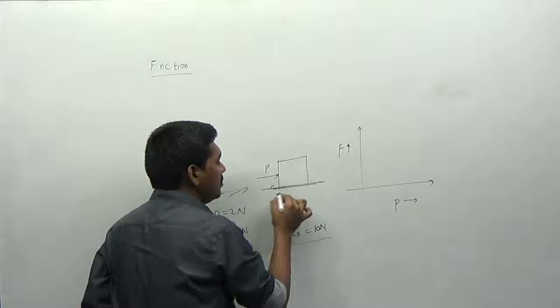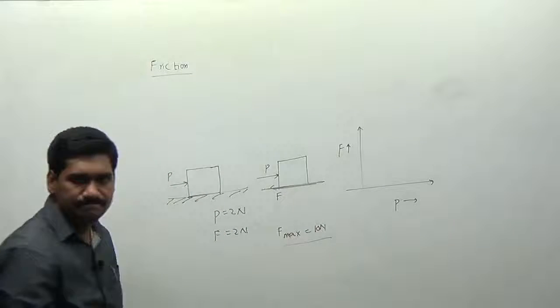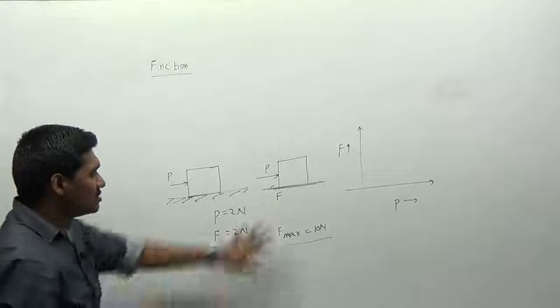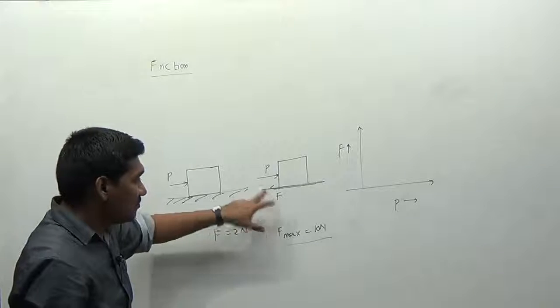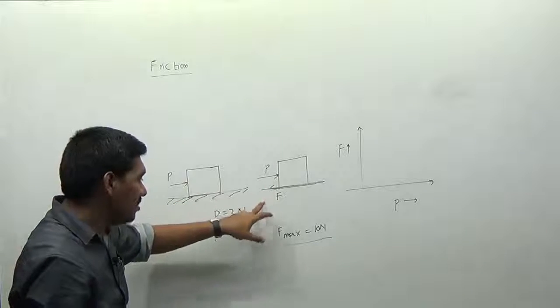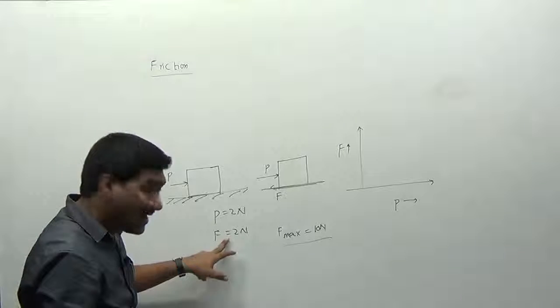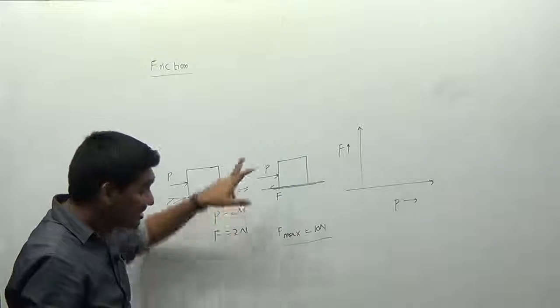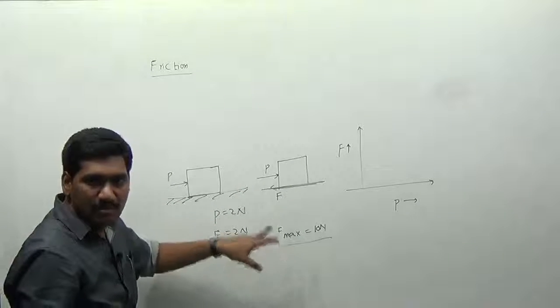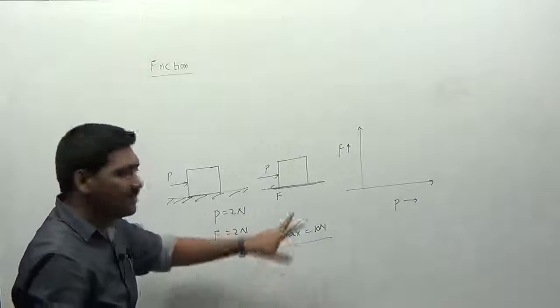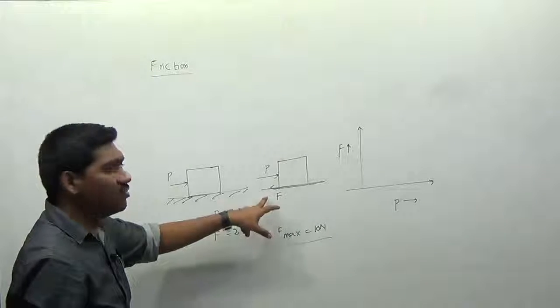So the friction force is always equal to 2 newtons only. The maximum friction it can offer is 10, but now it is offering only 2.